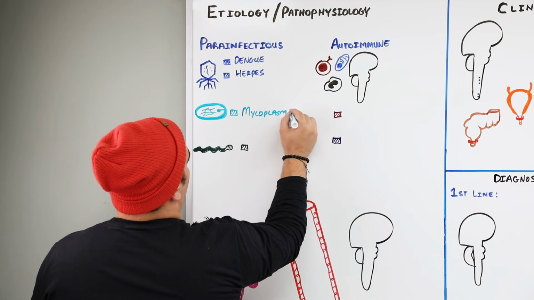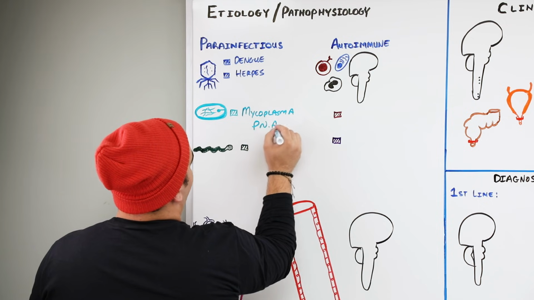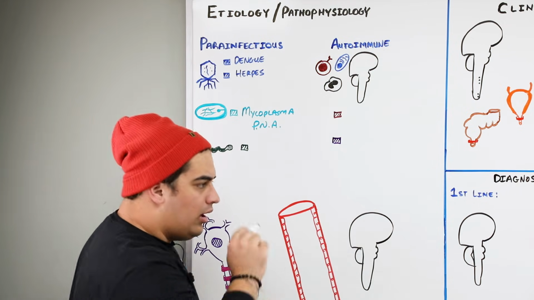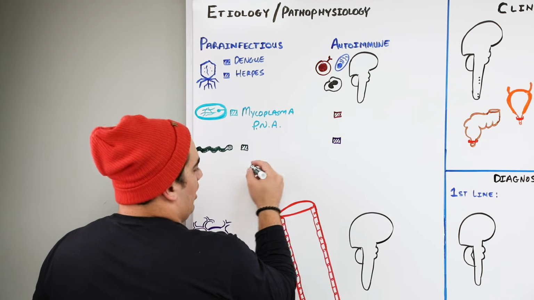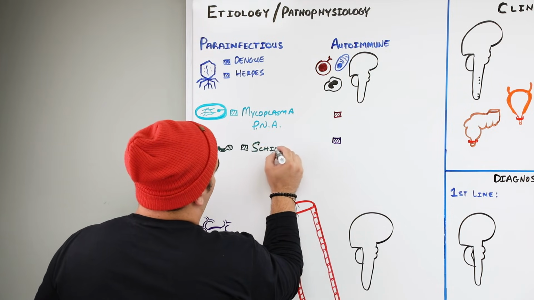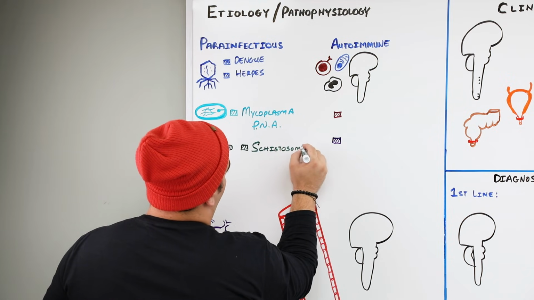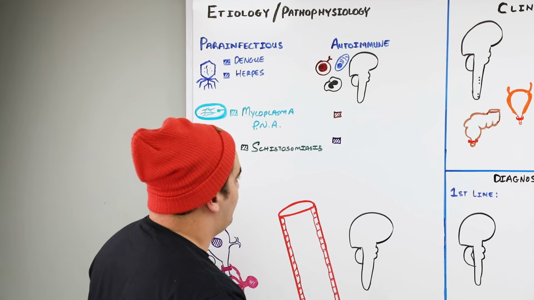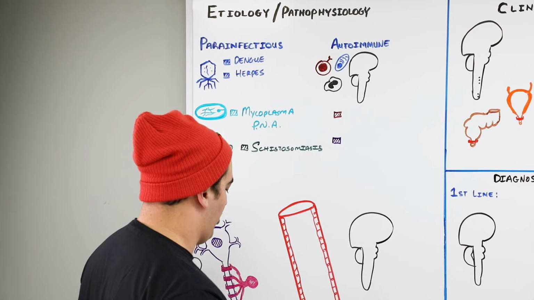The last one is a nasty little helminth worm type of infection that you see with the liver fluke, and this is called schistosomiasis. So these are the particular types of infectious or parainfectious causes that I want you guys to remember.